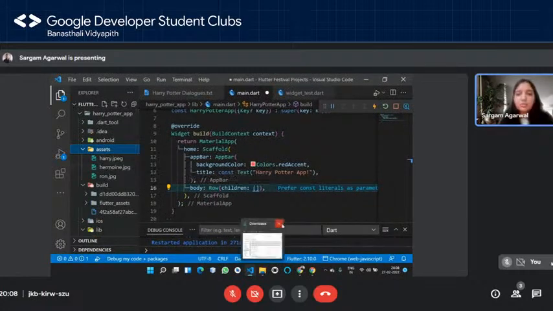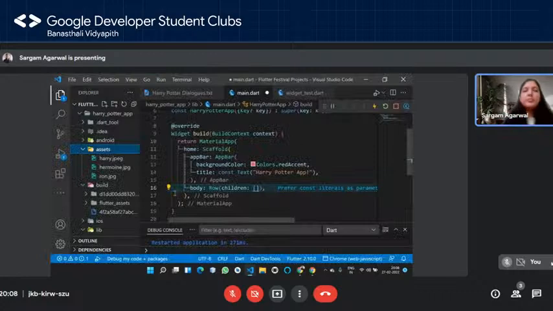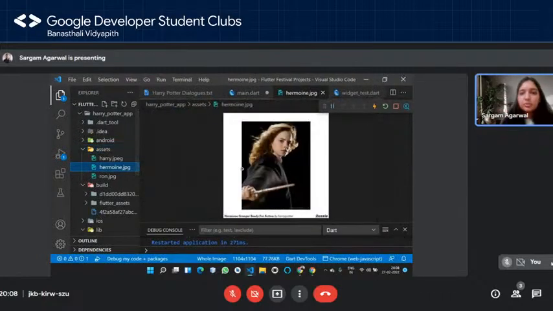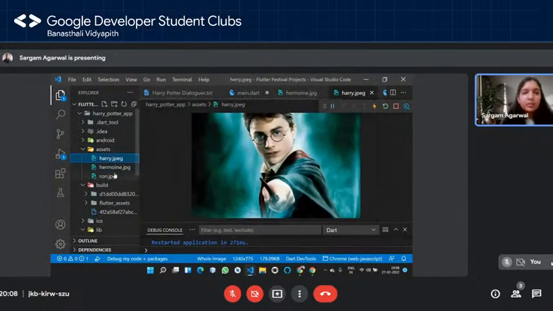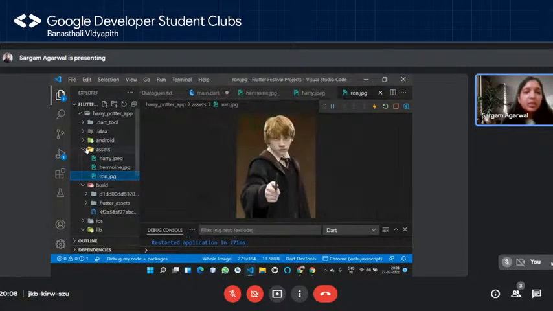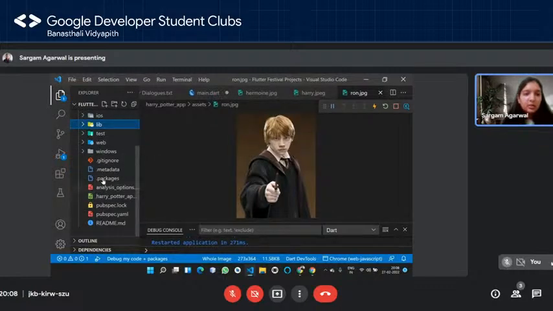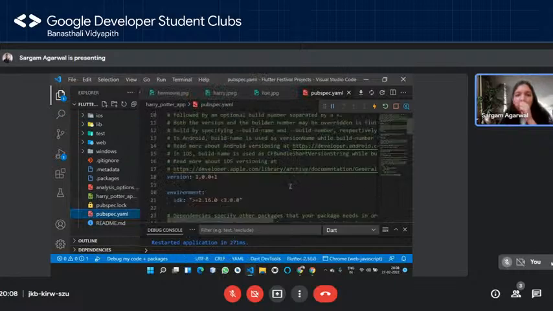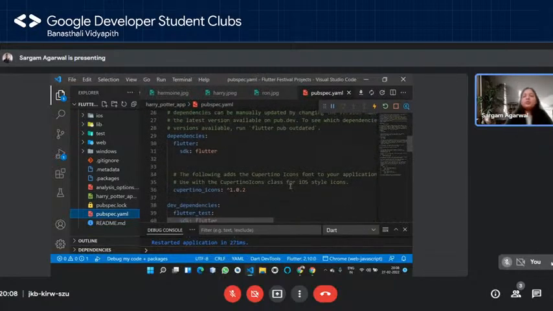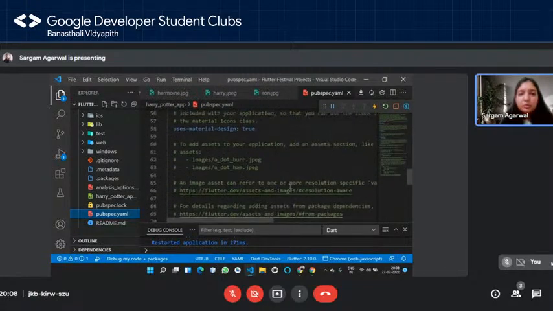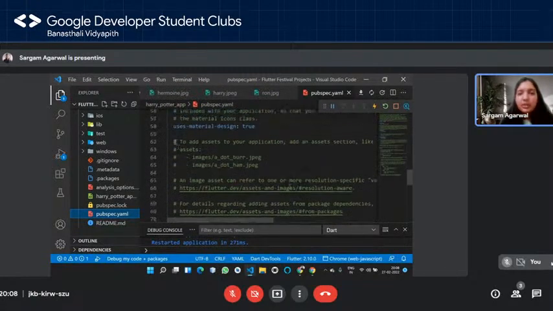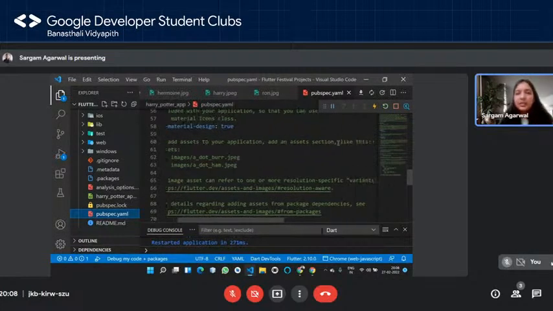Let me just get rid of this really quick. Now we have these images over here, you can see. These are pretty cool. Now we have to go to our pubspec.yml file, over here, you can see. The pubspec.yml file is basically for you to add all the kinds of dependencies of your project. So I'm going to go here, and you can see over here the commented part, that to add the assets to your application, add an assets section like this.